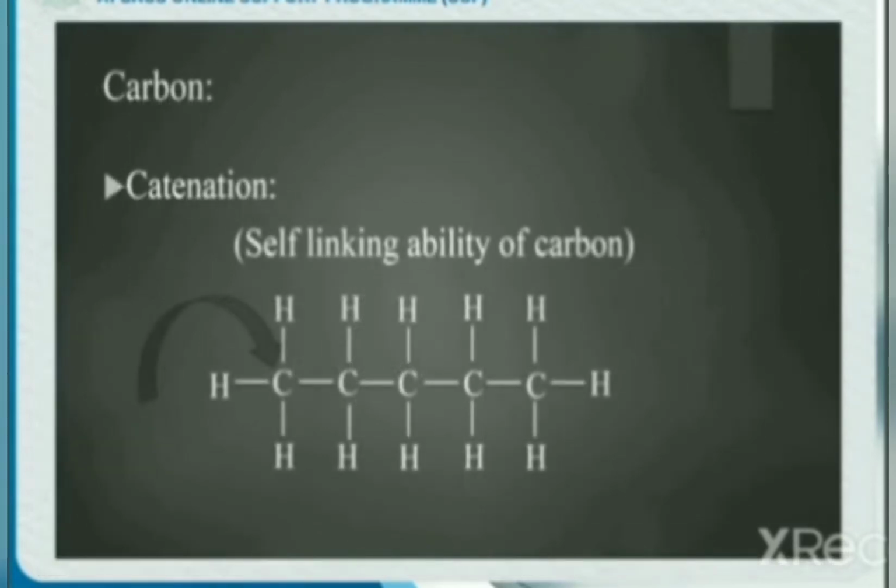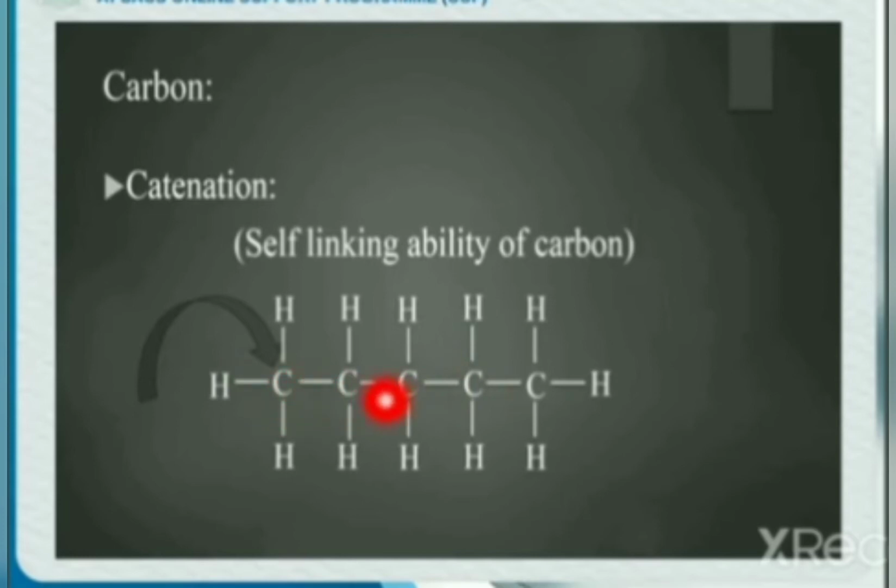The second property due to which millions of organic compounds can be formed is termed as catenation. What is catenation? Catenation is the self-linking ability of carbon. It means carbon can bond itself. No other element except silicon or a few others can bond itself. Carbon can bond itself to make long chains. Thousands of carbon atoms can join together in this way.